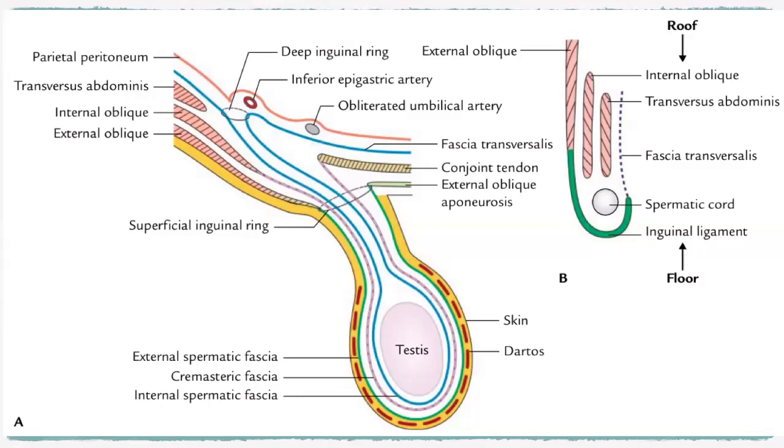Roof is by internal oblique and transverse abdominis. Floor is by, you see, this is the spermatic cord, that is the content of the inguinal canal, right? So floor is by the inguinal ligament and spermatic cord. Roof is by these three muscles, right?